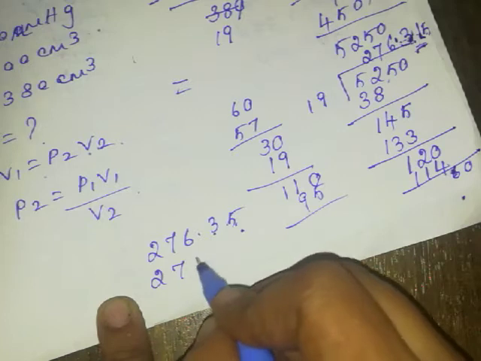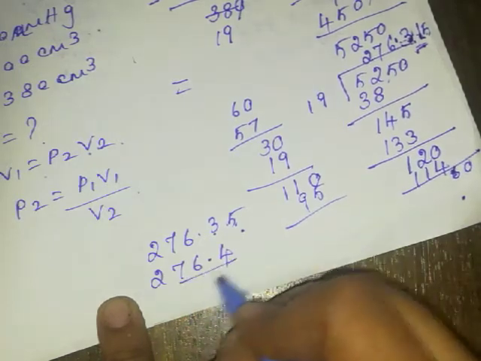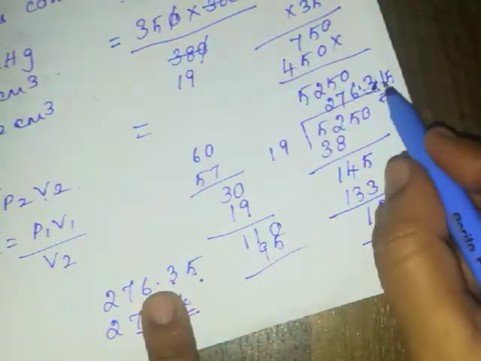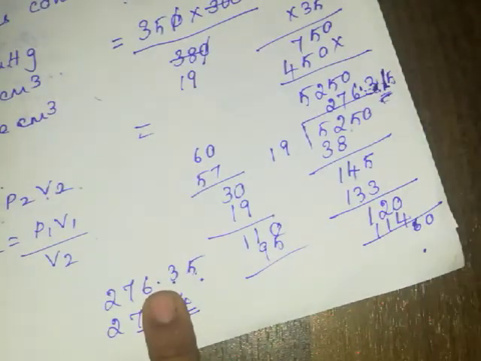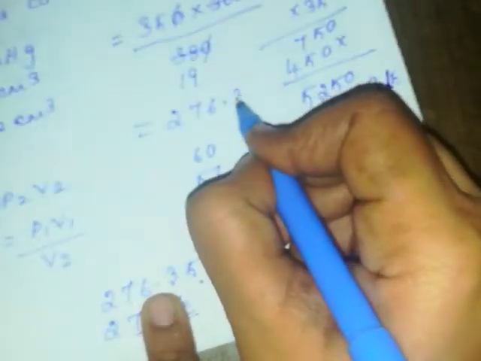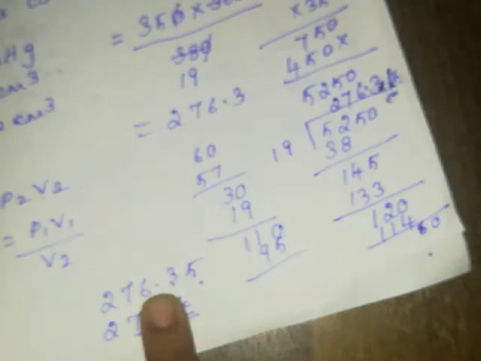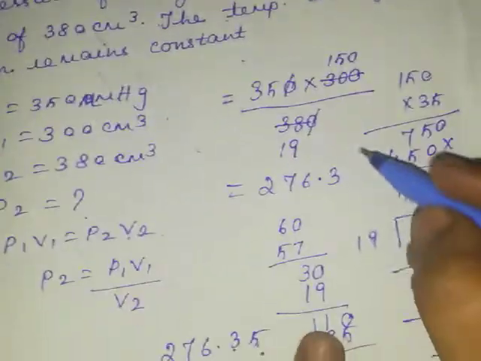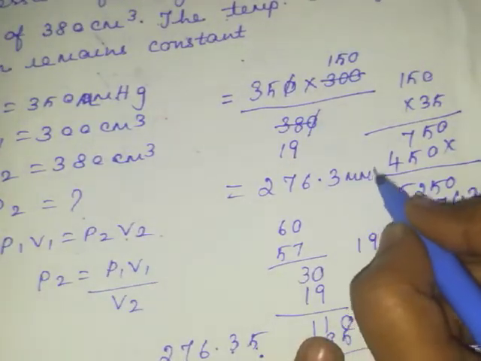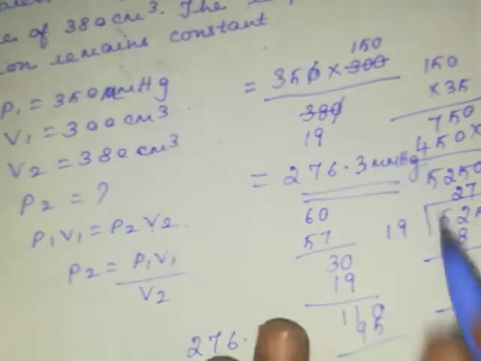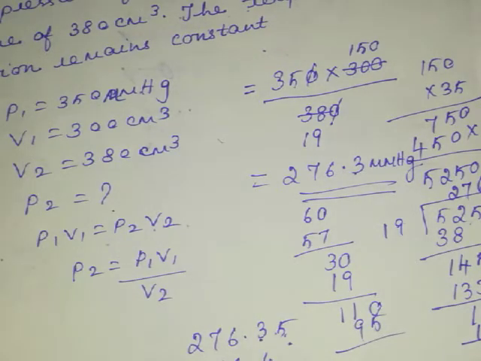So final value will be 276.4. Like that you have to write it. So corrected to one decimal place means, here see I have 1 here, so I need not add 1 to this 3 there. So final answer 276.3. This is the value which you are getting. So this much of millimeter mercury, that will be the answer here, millimeter mercury. This is the final answer for us. So if you are getting decimal places, see to that 5 and above 5 you have to take into consideration.